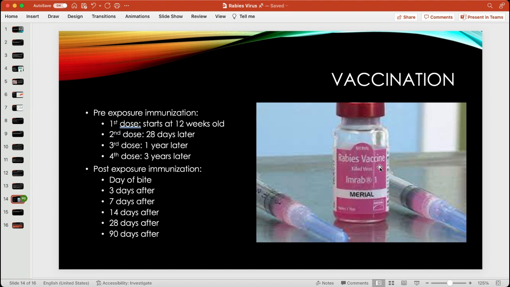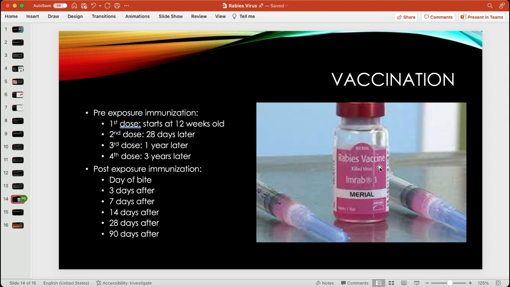Now, for the vaccination for the rabies virus, in first world countries like the US and Europe, most individuals will have this pre exposure immunization by the age of 4 or 5, and they'll go through a 4 dose vaccination, usually starting around 12 weeks old, and then about a month later they'll get their second dose.